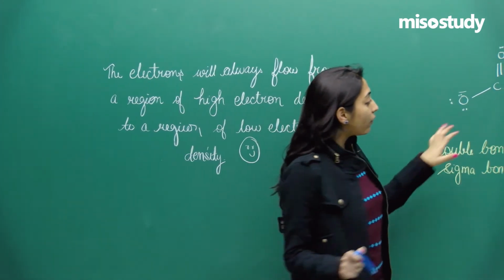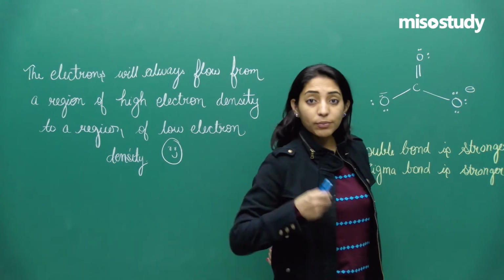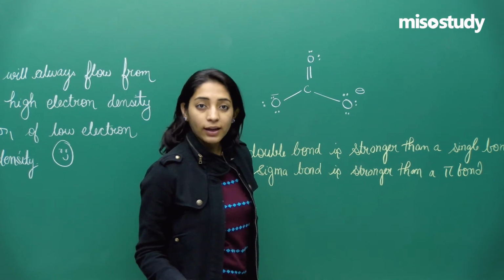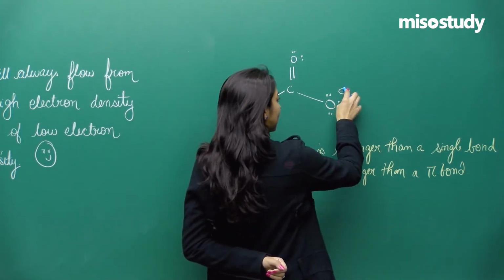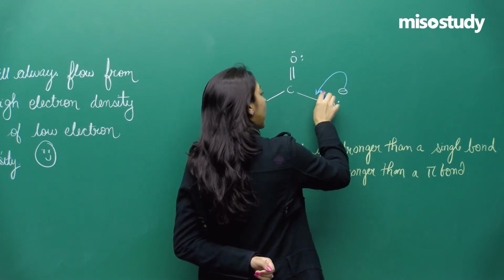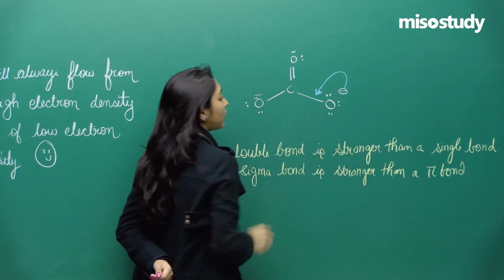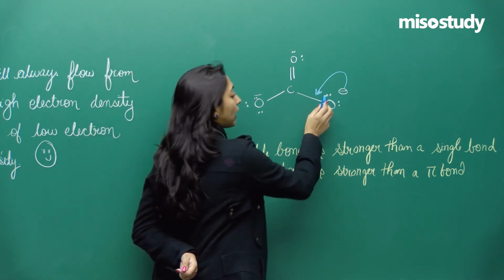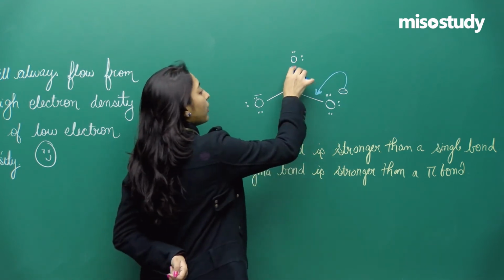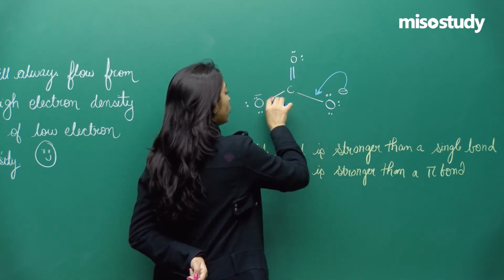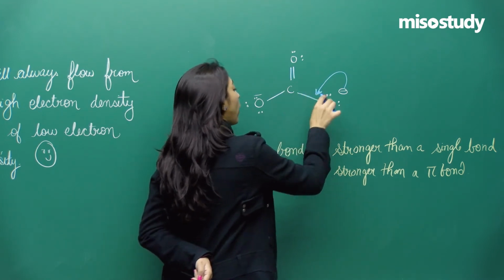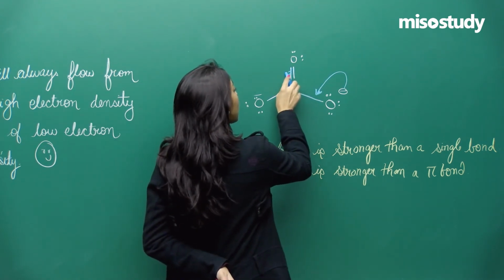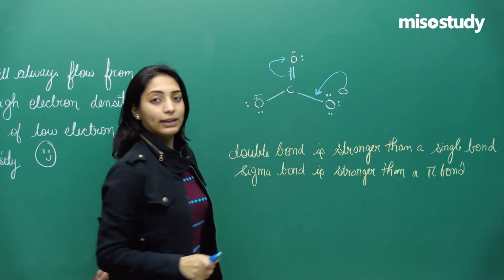Now see, whenever oxygen has a negative charge, that means more electron density is there compared to a neutral oxygen atom. So this oxygen will tend to give its extra pair of electrons to the CO bond so that a double bond formation can take place. But the problem is, if a double bond is formed here, then carbon, which already has a total of 1, 2, 3, 4 bonds, will now have 5 bonds, which is not possible. So one of the pi bonds will break and this oxygen will get a negative charge.